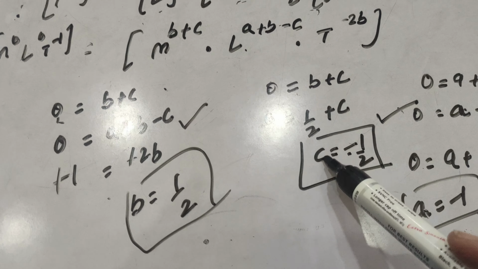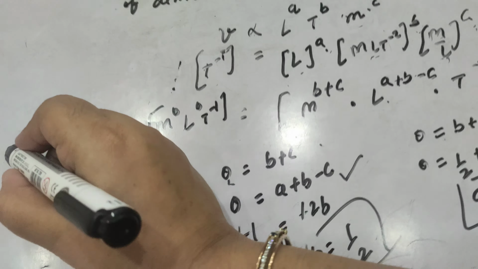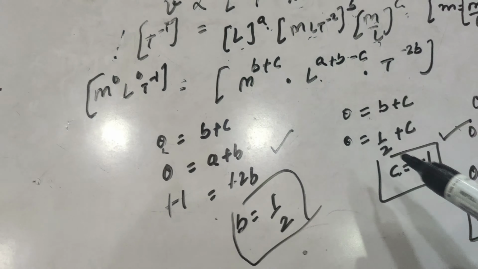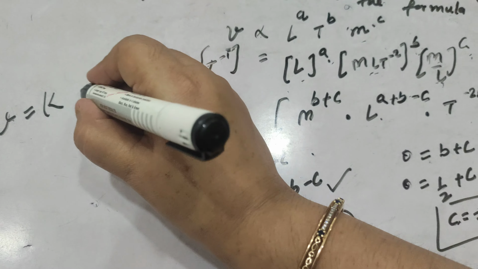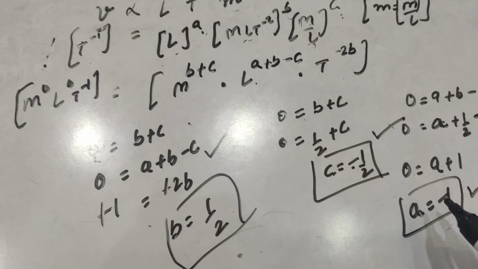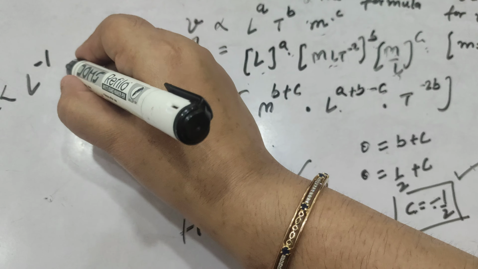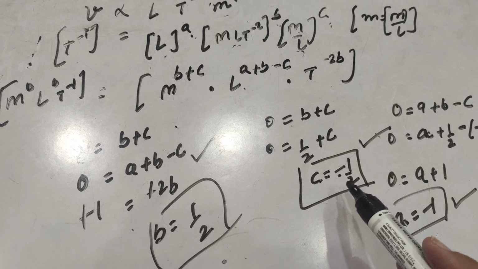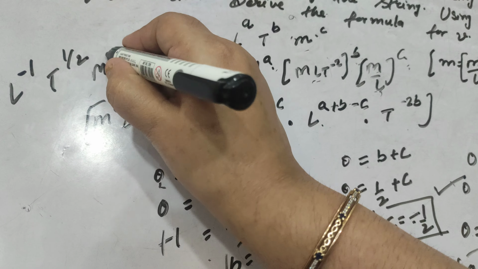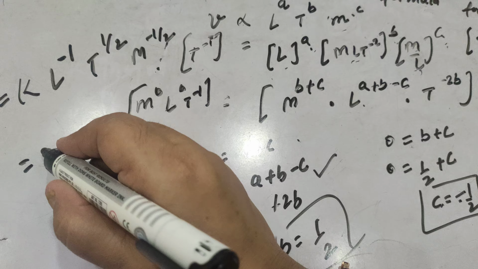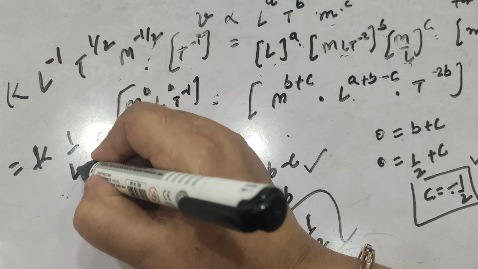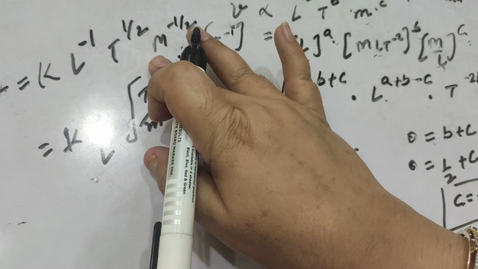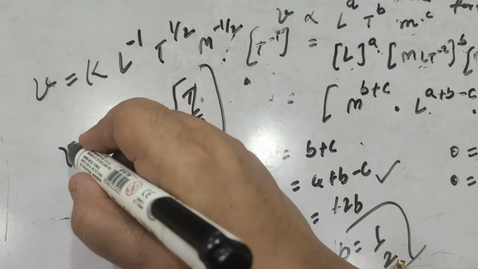Now putting A, B, C in the first equation, what will we get? Nu is equal to K L raised to power A. A is minus 1, so L raised to power minus 1. T is raised to B, which is 1 by 2. M is raised to C, which is minus 1 by 2. So if we simplify it, K times 1 upon L, times root of T by m. I think we have done this while checking the correctness also. So this is the required relation.